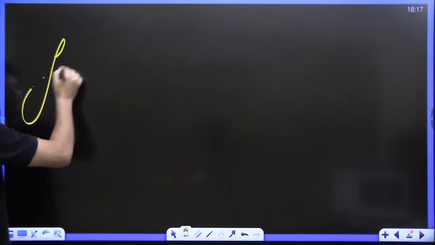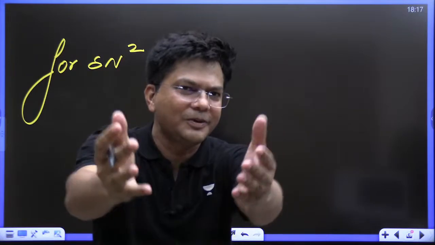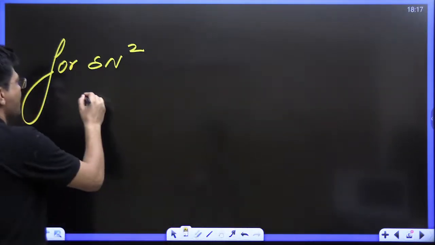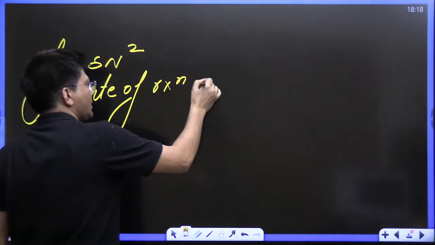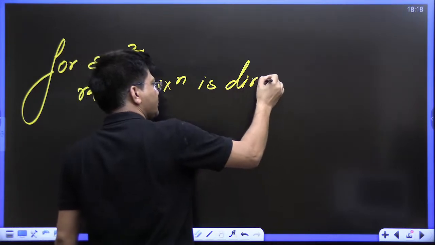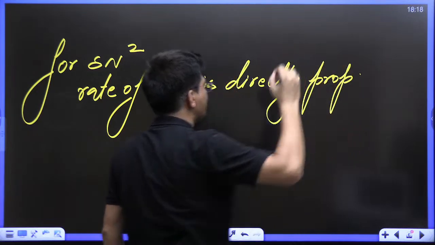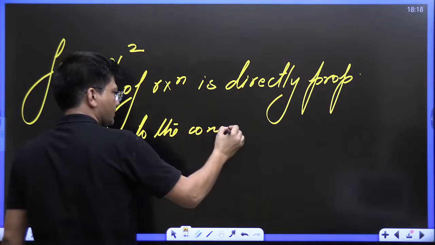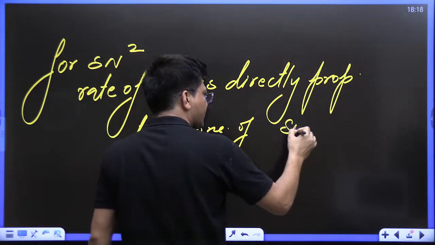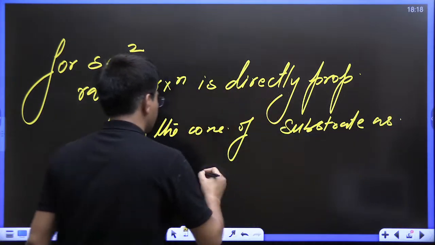So everyone see, for SN2 reaction, say along with me: SN2 reaction, rate of reaction is directly proportional to the concentration of substrate, that is reactant, as well as reagent.